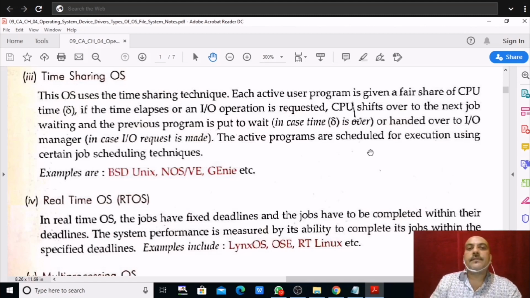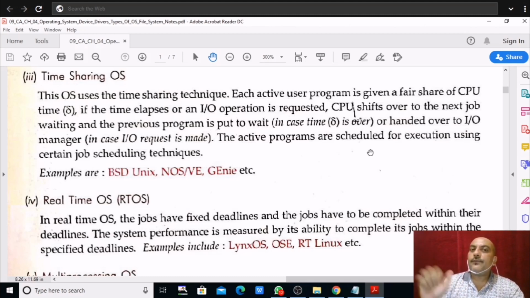So here comes the role of time sharing operating system. When this operating system is installed in such a server, that server will distribute the time among all the users, meaning it gives all the users a fair share of time. For example, if 5 users are connected with one server, it gives each user 1 second of time in one turn.